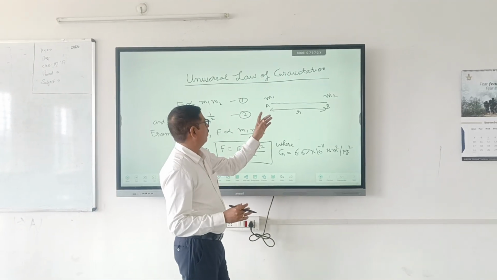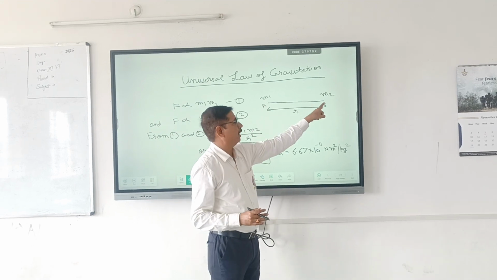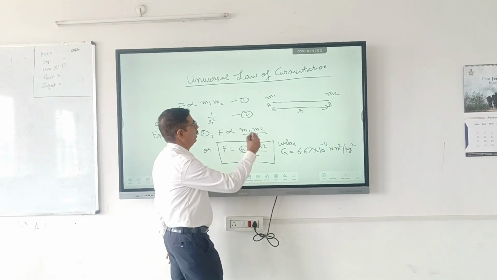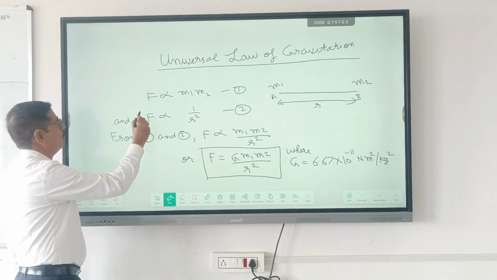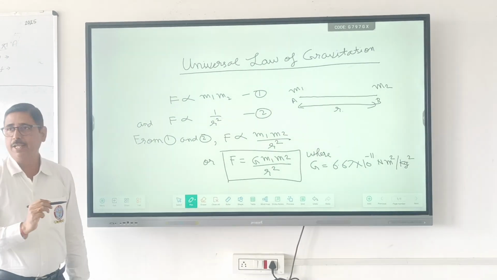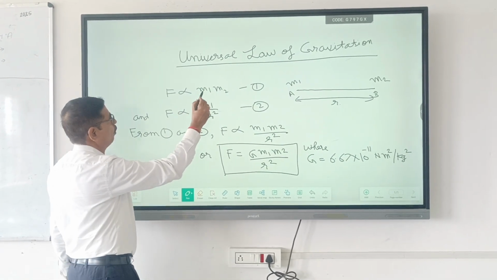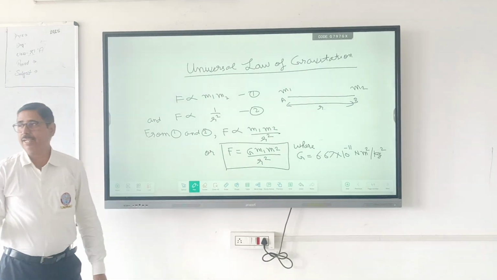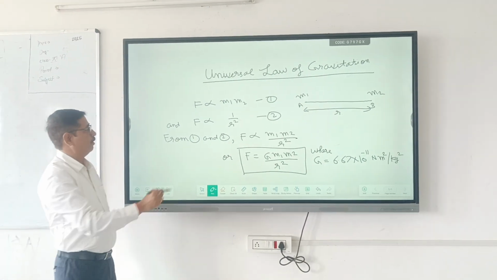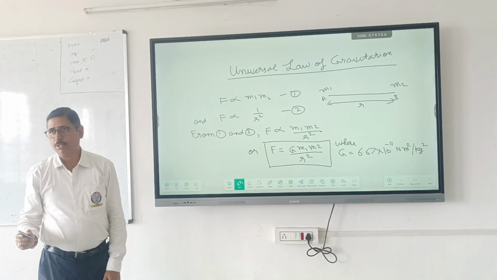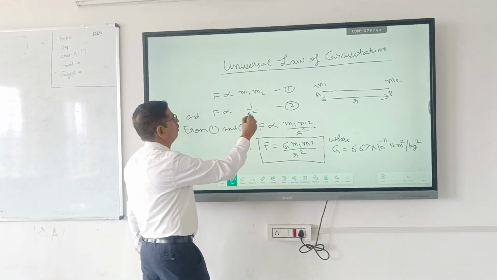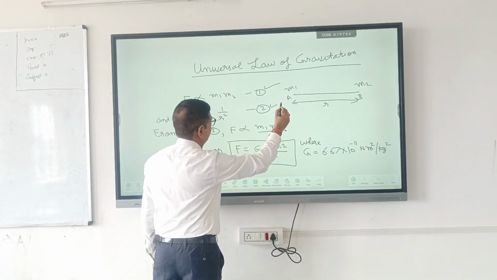According to this law, if there are two masses m1 and m2 and they are separated by a small distance r, then the force of attraction between them is directly proportional to the product of the masses, and at the same time it is inversely proportional to the square of the distance between them. So this is represented in terms of equation 1 and equation 2.